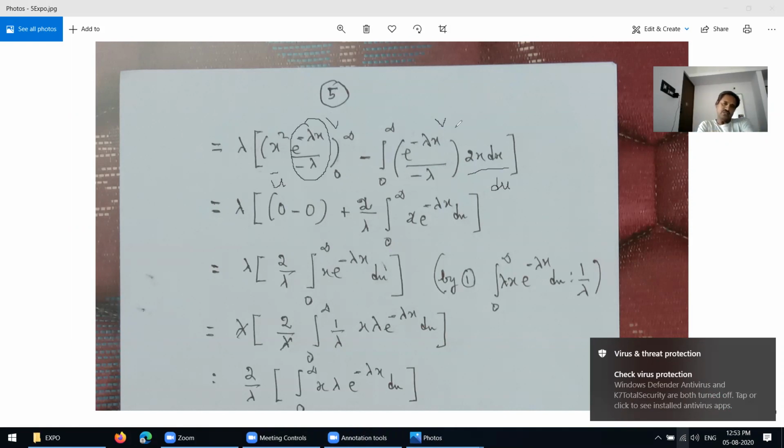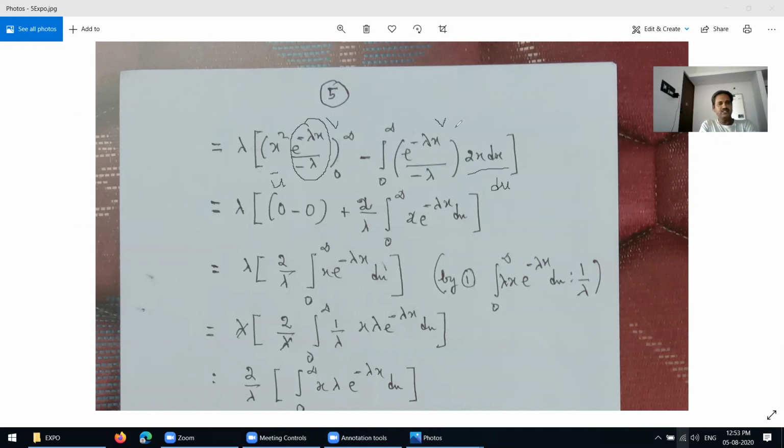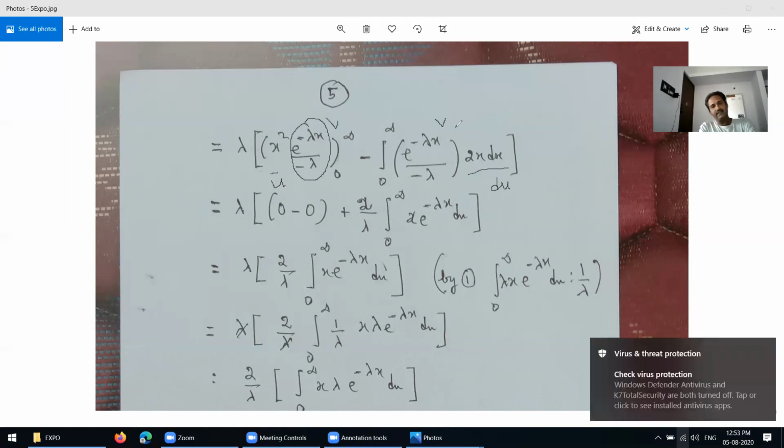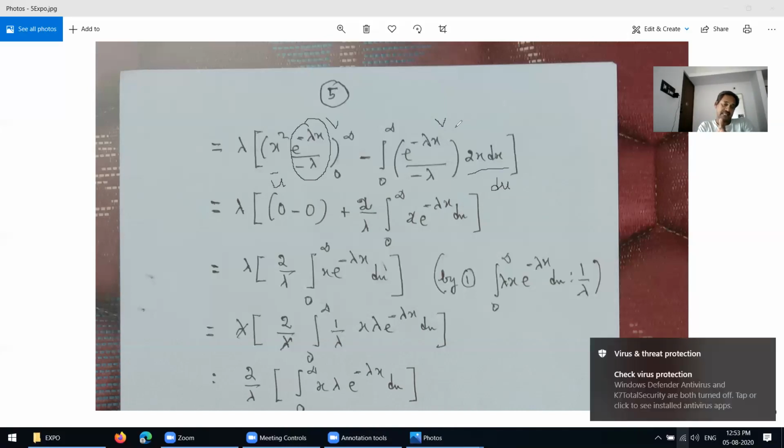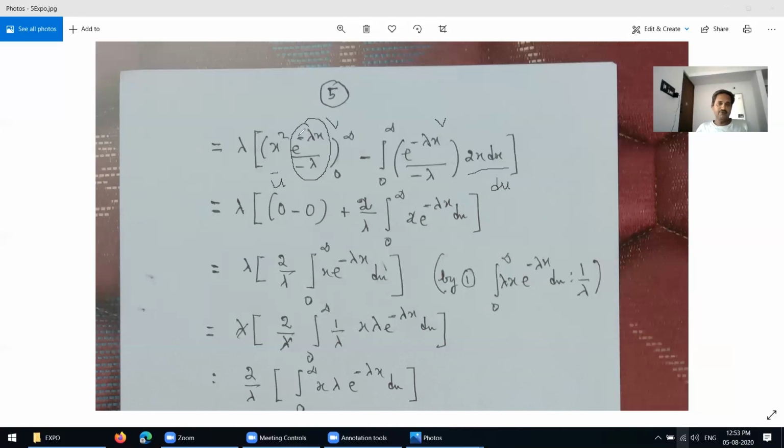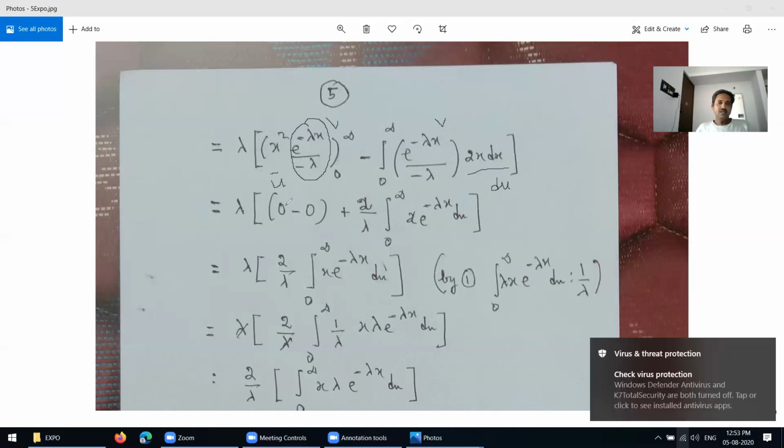Just to replace from the given, u equal to x squared, du is nothing but 2x into dx, dv equal to e power minus lambda x. Take integrations, we get v equal to e power minus lambda x over minus lambda. Any doubt? Okay, anyway, you can refer to the previous slide. Substitute the limits. When x equal to infinity, e power negative lambda x equal to 0. When x equal to 0, this will become 0. You get 0 minus 0.